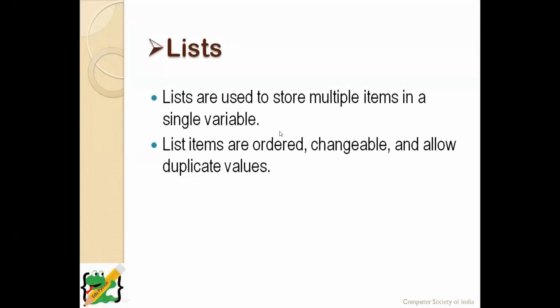And list is ordered. Ordered means it has an index value starting from 0. And you can also change the data in the list, and it allows duplicate values. It allows the duplicate values also.